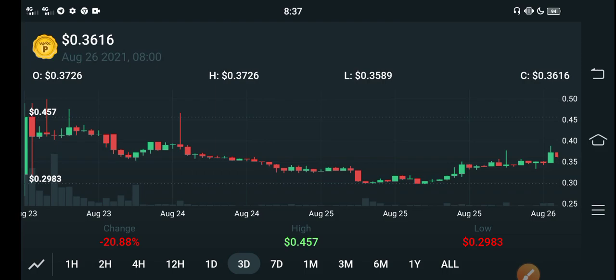So please guys, don't take it seriously. That is a temporary change. After a few days the changes will be positive again guys.